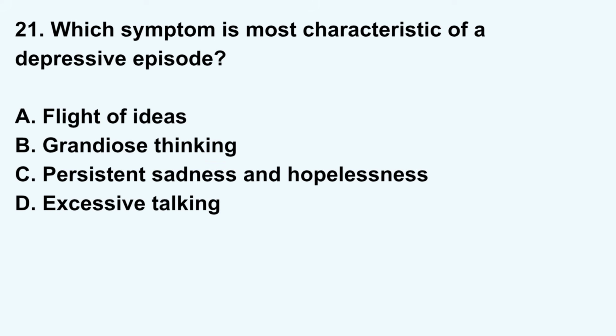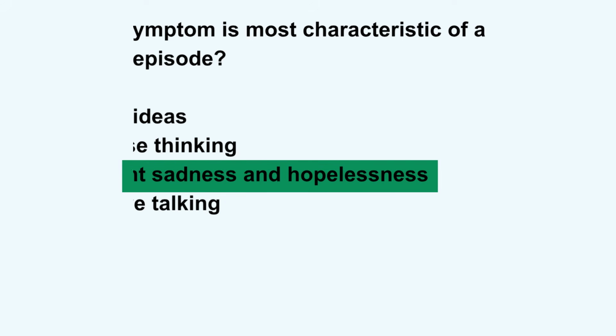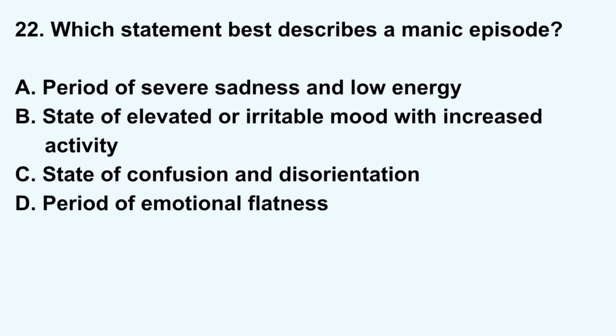Which symptom is most characteristic of a depressive episode? A. Flight of ideas, B. Grandiose thinking, C. Persistent sadness and hopelessness, D. Excessive talking. Correct answer: C. Persistent sadness and hopelessness. Which statement best describes a manic episode?